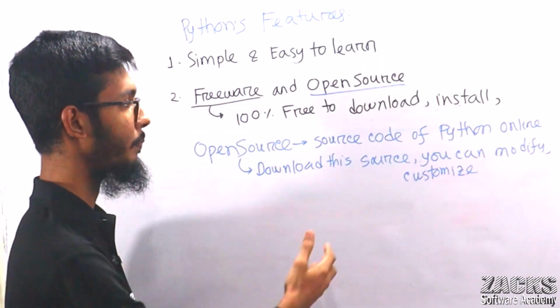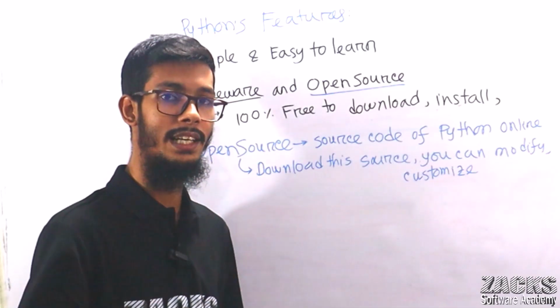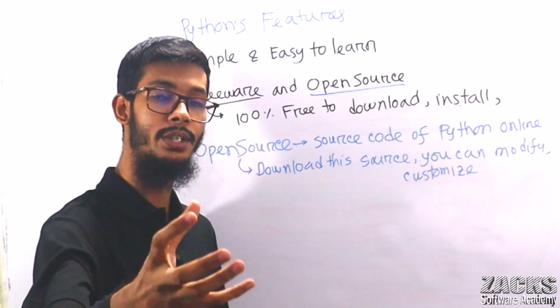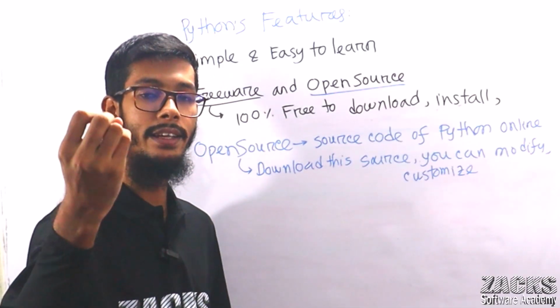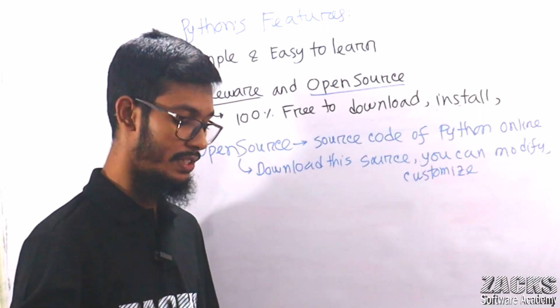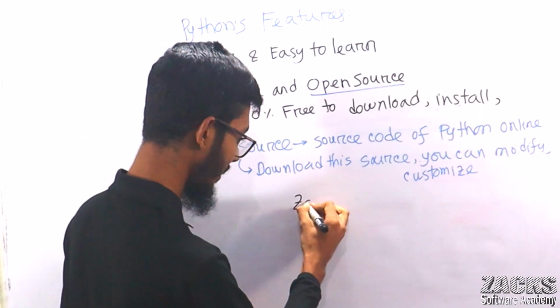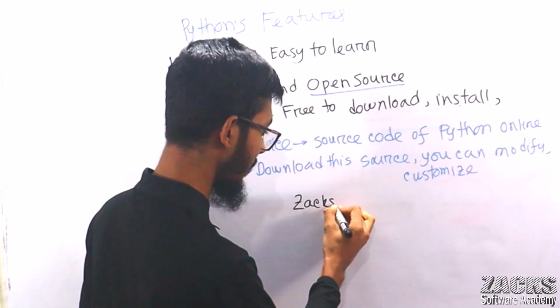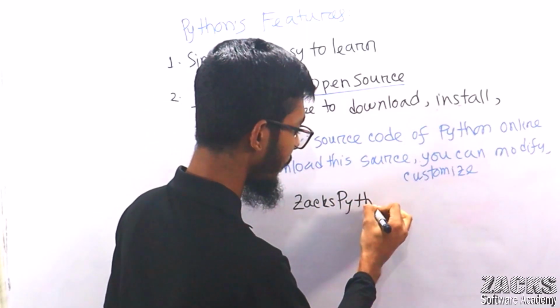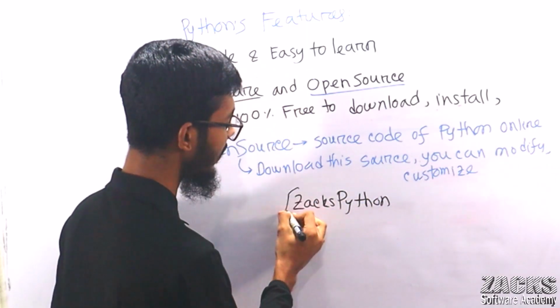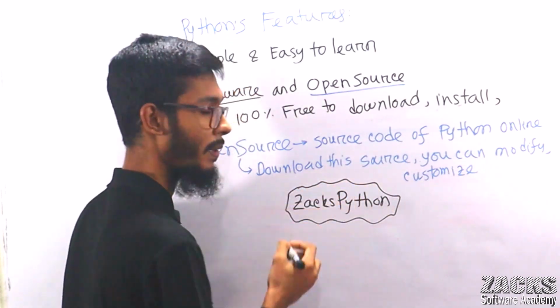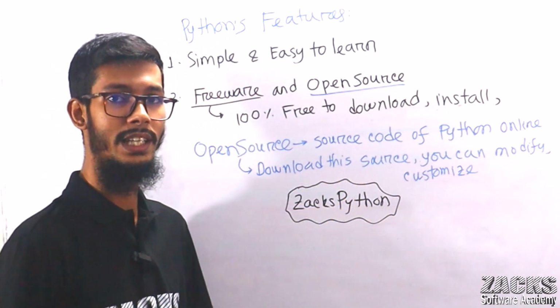You can download this Python source code and customize it. You can create your own flavor, your own distribution. For example, you can create a version like Zacks Python, and you can use this version for commercial purposes also without any restriction.